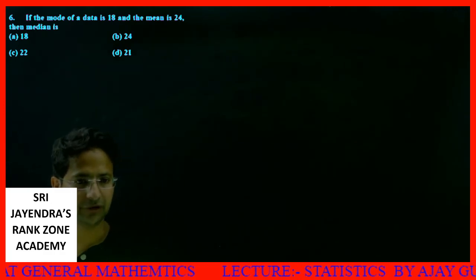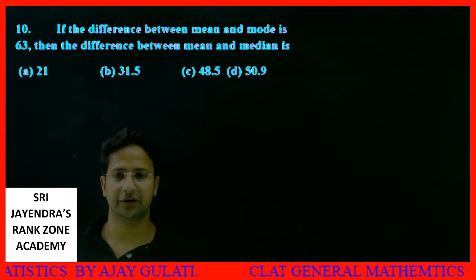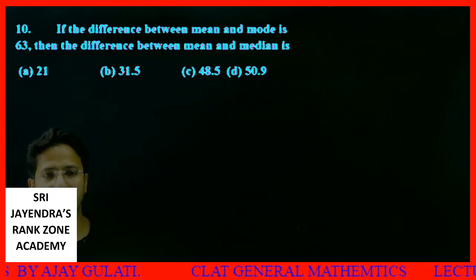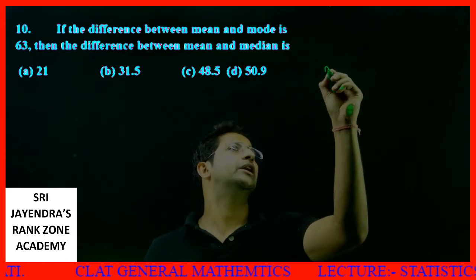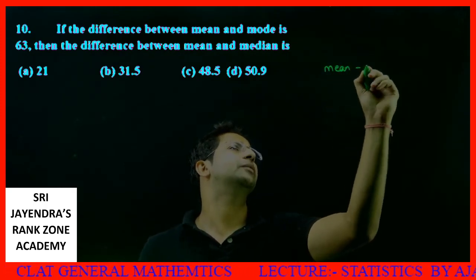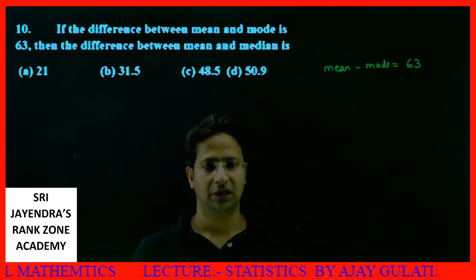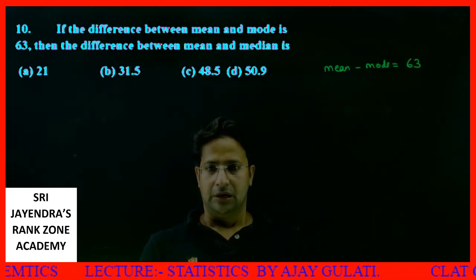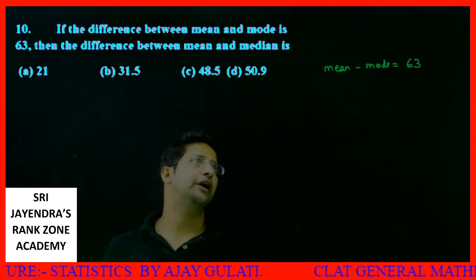Yeah, now the next question we have. Now we have a very good question in front of us. If the difference between the mean and mode is 63. See, we are given mean and mode. Let's say mean minus mode or mode minus mean. Mean minus mode is equal to 63. Then the difference between mean and median, we need to find mean minus median.